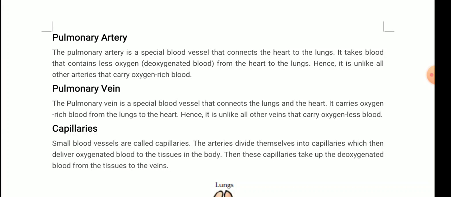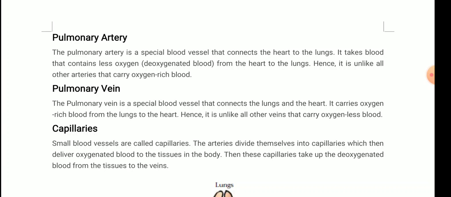But again, the common thing that can be said about all the veins is that they carry the blood from other body parts back to the heart. You can see this one is bringing the blood from the lungs to the heart. So all the arteries carry blood from the heart to all parts of the body, and veins carry blood from all other organs back to the heart.